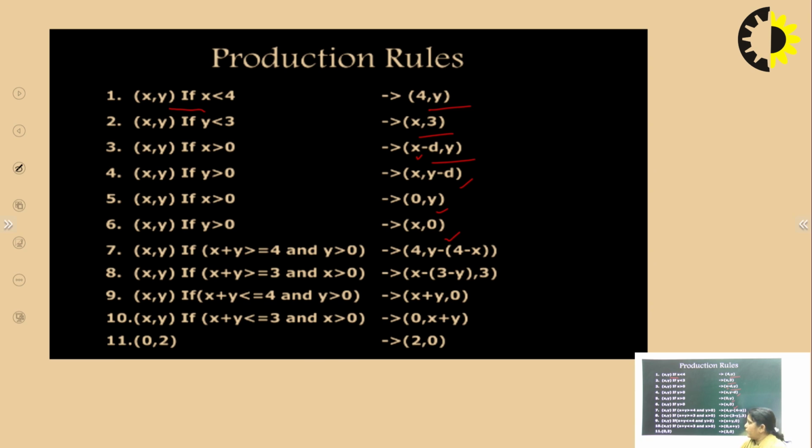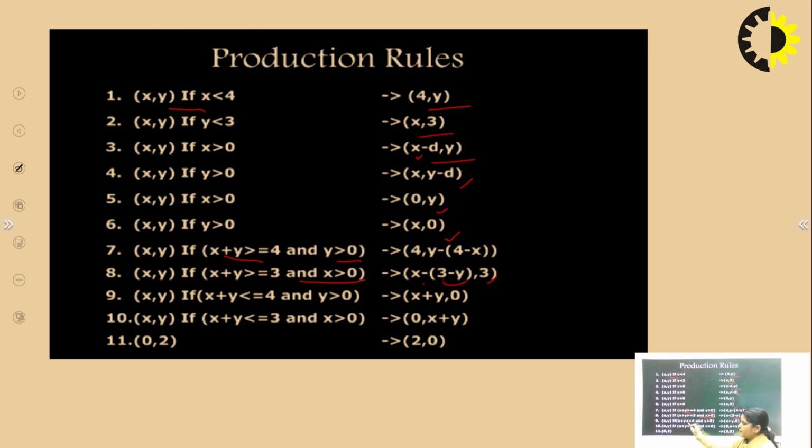If x plus y is greater than or equal to 4 and y is greater than 0, then what production rule will state that? (4, y minus (4 minus x)). Similarly, if the value of x is greater than 0, then (x minus (3 minus y), 3) will state as a production rule for this particular problem.